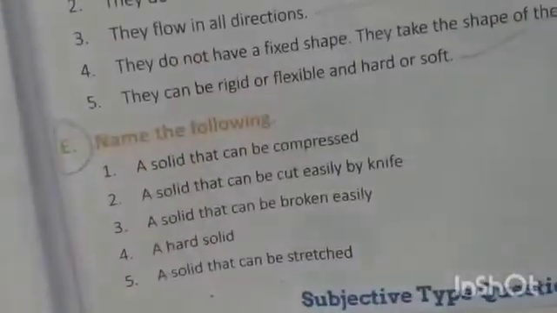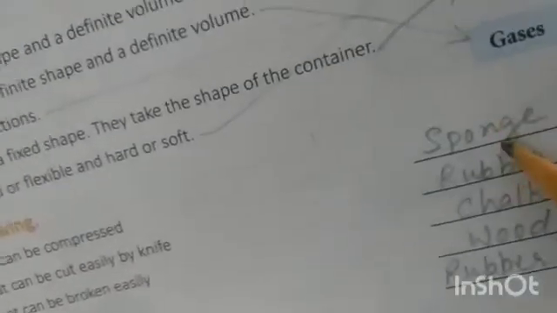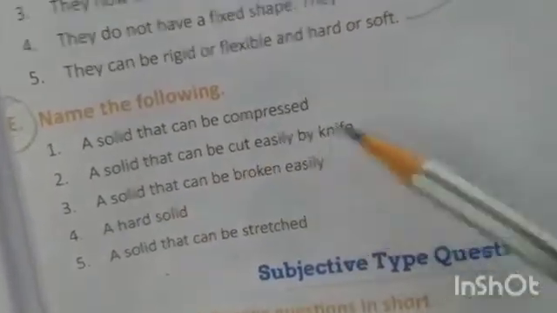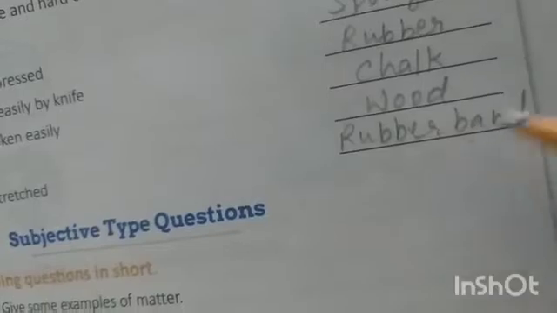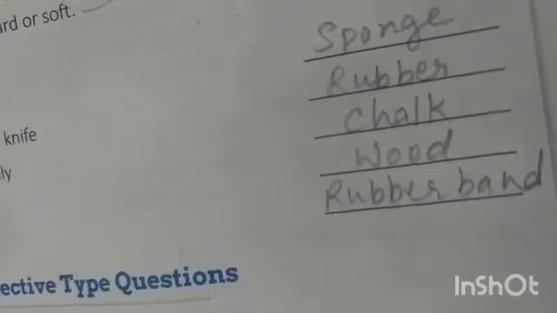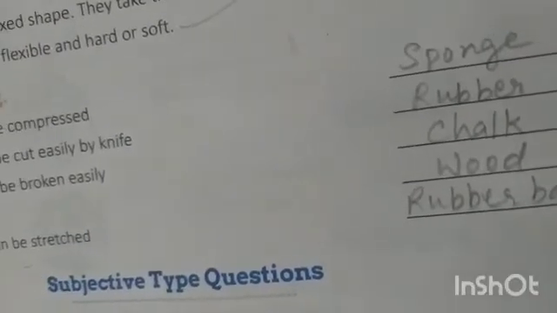Now next one is name the following. A solid that can be compressed. You will write sponge. Okay, any other example also you can write. Now second one, a solid that can be cut easily by knife, rubber. Okay. Now third one, a solid that can be broken easily, chalk. A hard solid, wood. A solid that can be stretched, rubber band. Okay, these are the answers. If you know other examples, you can give other examples also.